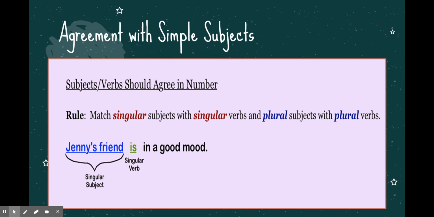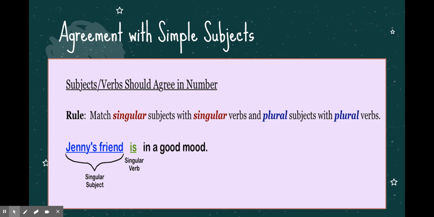Well, singular comes from single for the word one, and plural just means two or more than one. So we're counting here, and in this sentence, how many friends does Jenny have? It's just one. Now, for her sake, I'll hope that Jenny has more than one friend, but in this sentence, we're only hearing about one. So in this case, we would say Jenny's friend, and we would match that with the singular verb is.